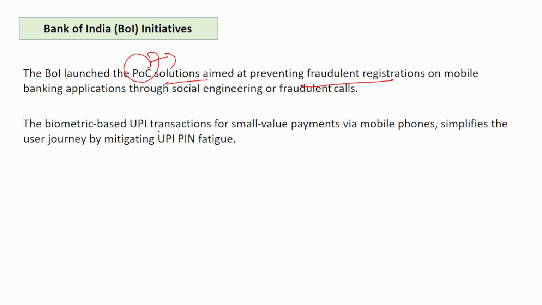Next is biometric-based UPI transaction for small value payments via mobile phones: fingerprint or facial scan to complete the transaction instead of a UPI PIN. When you want to complete a transaction, you enter the UPI PIN, right? So instead of the UPI PIN, you can use biometrics to verify and complete the transaction.